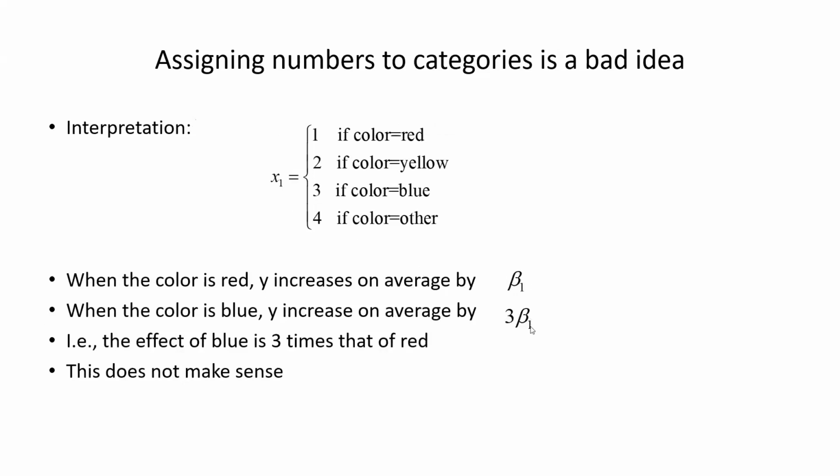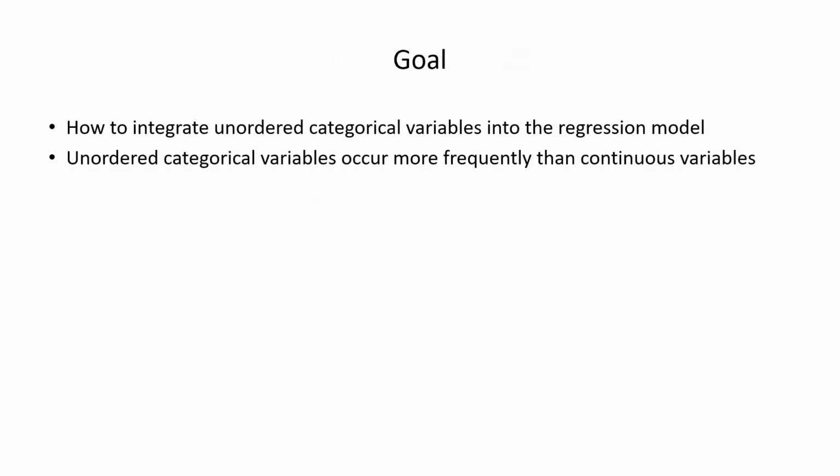So what we're saying here, or what we are telling the model, is that the effect of blue is 3 times that of red. And that does not make sense. And it's for that reason that we need to find somewhere how to integrate unordered categorical variables into the regression models. And those unordered categorical variables occur much more frequently than continuous variables.